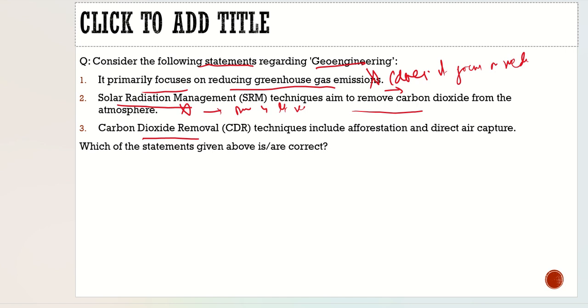Third statement, carbon dioxide removal is another technique under geoengineering. Carbon dioxide removal technique includes afforestation and direct air capture. 100% correct. So with respect to this question, the correct option would be statement 3 only. If the codes were given, let's suppose A is 3 only, then it would be the correct answer. So with this, I hope you had understood the article as well as the question here. Now let's move to another slide and see what article we had brought here.